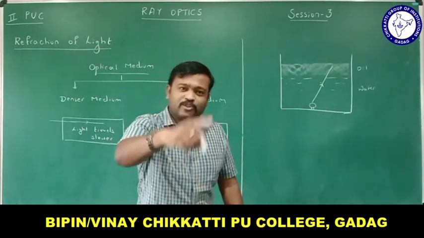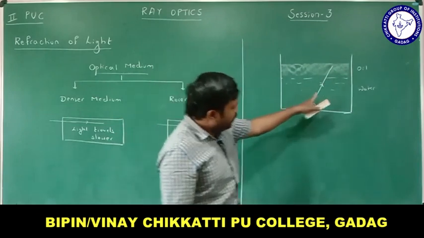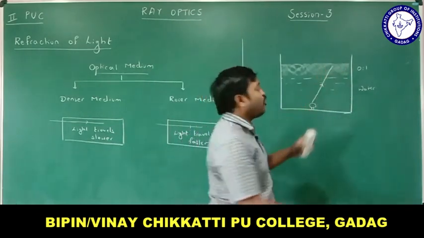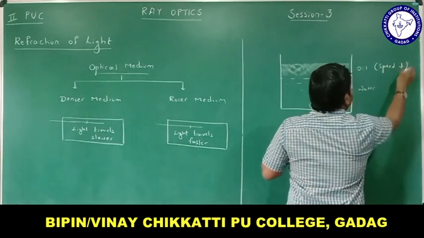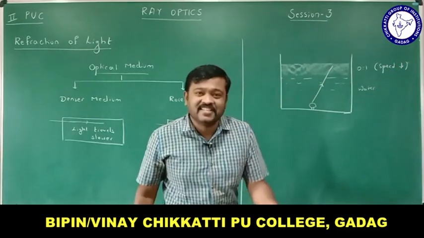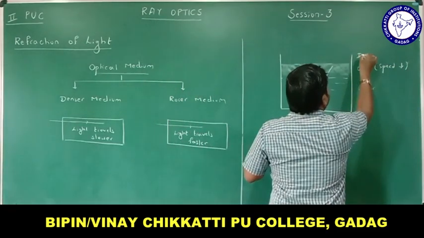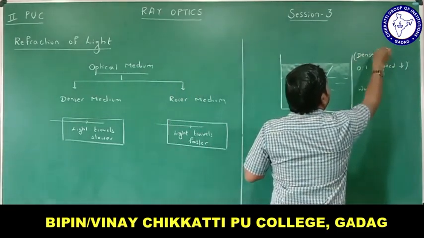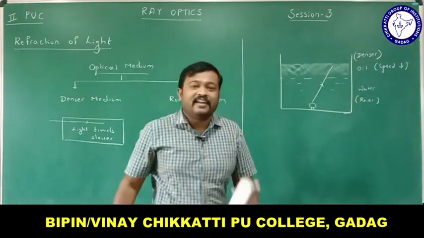Let us check it out. What happens to the speed, and let me decide, is it a rarer medium or a denser medium, right? The speed of light when it travels from water to oil decreases. If speed decreases, then that kind of medium is called a denser medium, right? So oil is a denser medium, and water is a rarer medium.